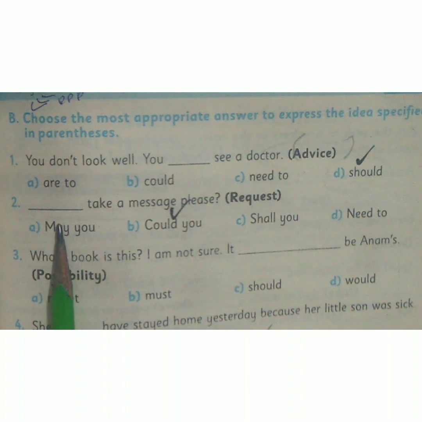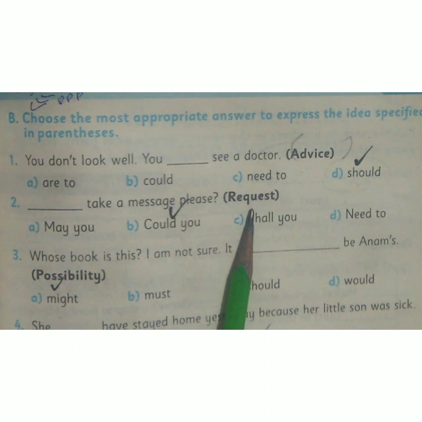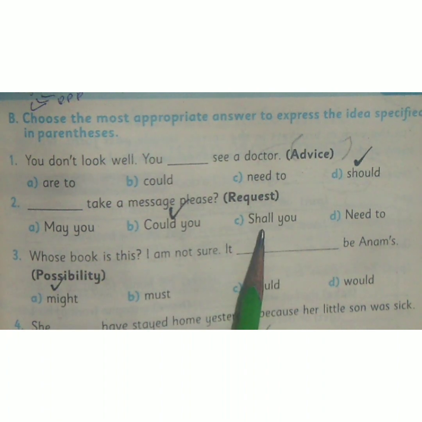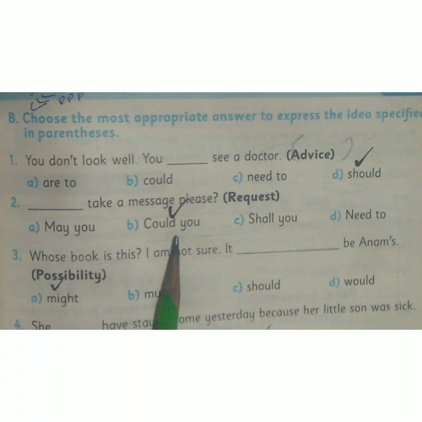Number 2, dash take a message please. The word inside the bracket is request. Option A, may you. Option B, could you. Option C, shall you. Option D, need to. The correct option is option B, could you.